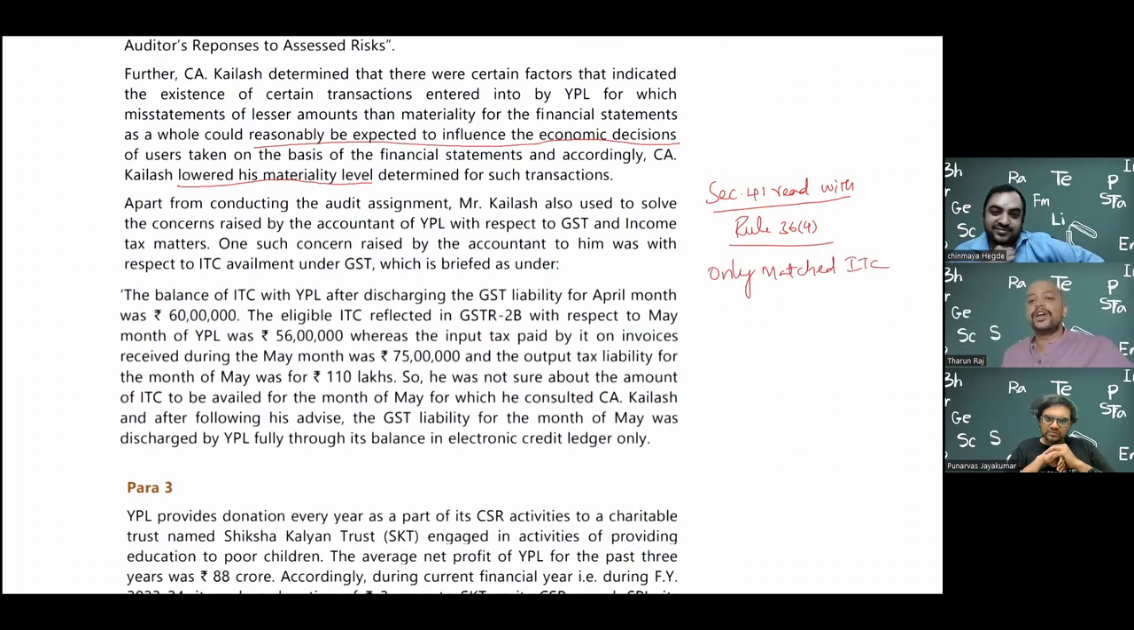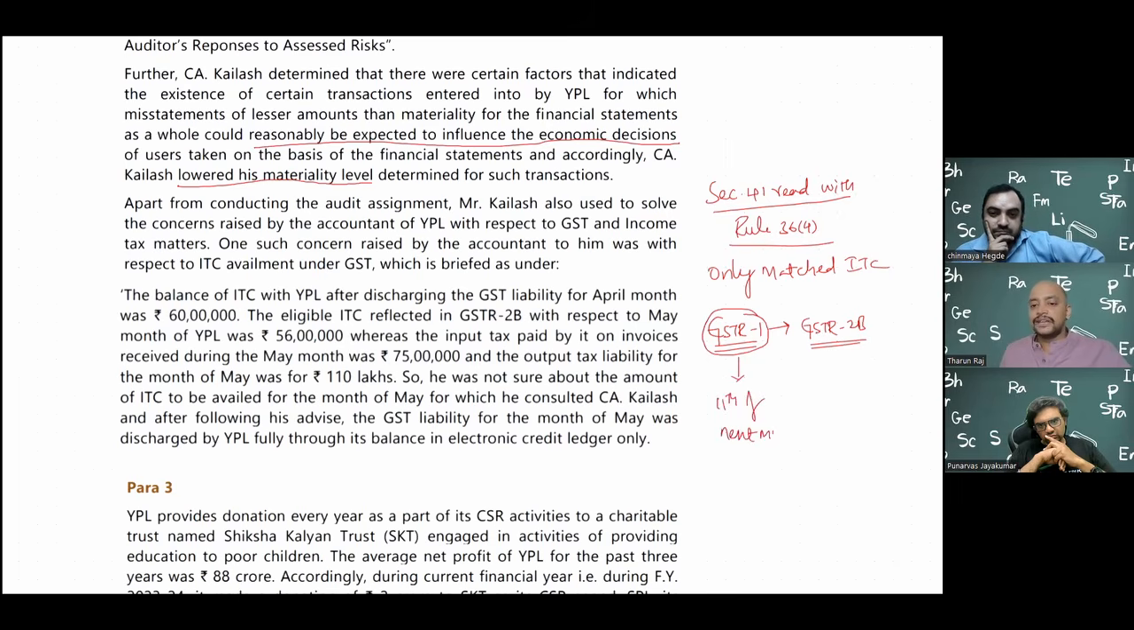So now, why will it not match? Three reasons. Reason number 1, my supplier has not filed GSTR 1. GSTR 1 is a return which will be filed by the supplier. From GSTR 1, the data will come in GSTR 2B. So GSTR 1 is not in my hands, it is in my supplier's hands. And GSTR 2B, as a recipient, I will get only 2B. GSTR 1 will be filed by the 11th of next month.